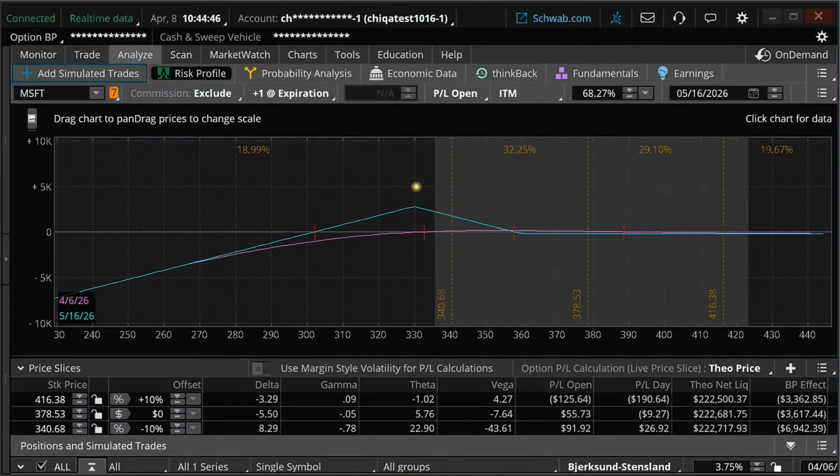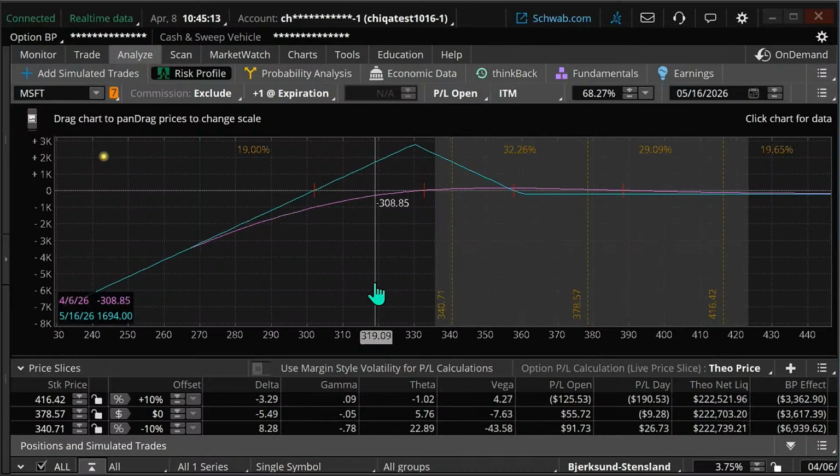There's not that much risk if it stays high. I may lose a little bit more money, but you can see if the stock goes up, we're basically close to our break-even line. It's probably not going to get that much worse. So I can stick with it for a little bit. If it goes down, it gets a little bit better. Okay. So I'm willing to stick with it for that reason.